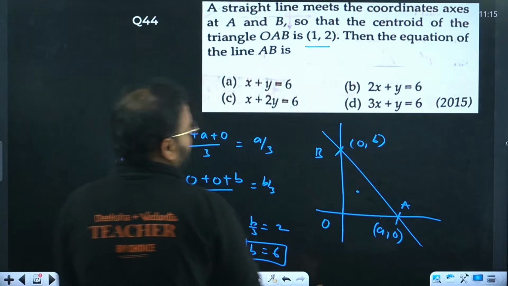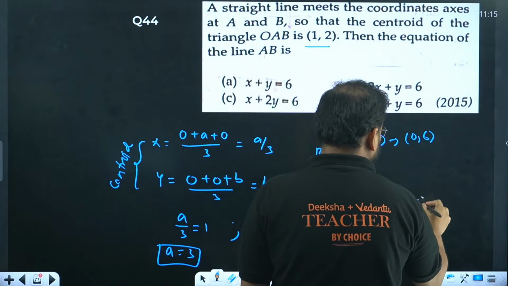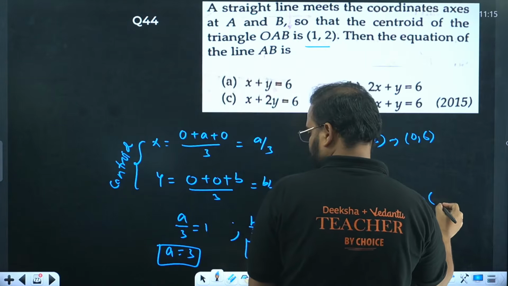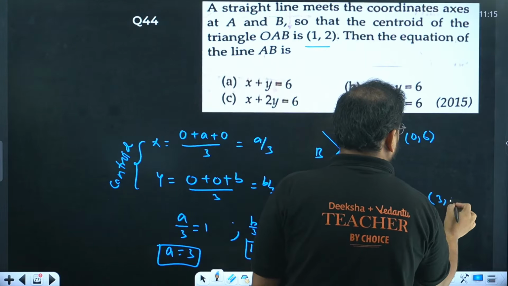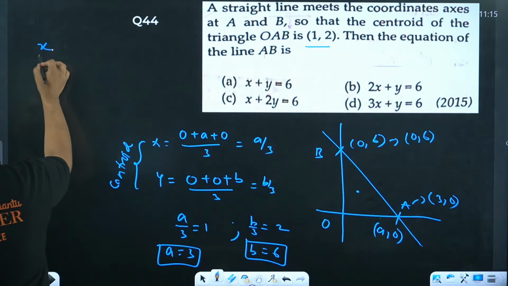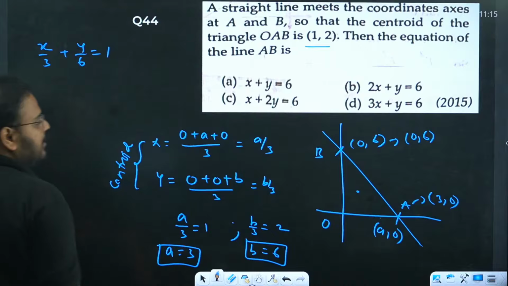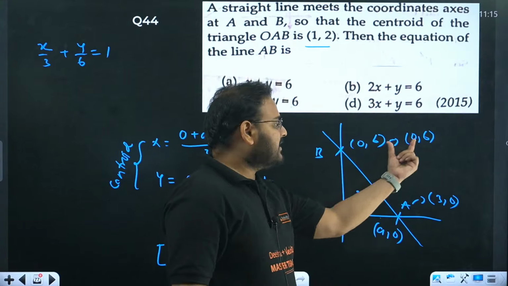Now they're asking for the equation of line AB. The points are 0, 6 and 3, 0. I can simply write the intercept form: x upon 3 plus y upon 6 equals 1, because the x-intercept is 3 and the y-intercept is 6.